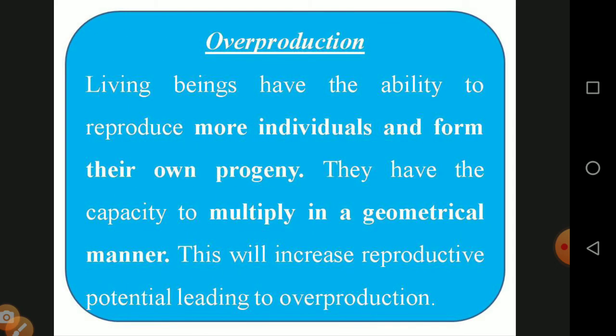So, overproduction: living beings have the ability to reproduce more individuals from their own progeny. Each and every type of organism has this ability. You will see a dog producing 8 to 10 puppies at a time. The pig also produces a large number of young ones. They have the capacity to multiply in a geometrical manner, increasing the reproductive potential and leading to overproduction.